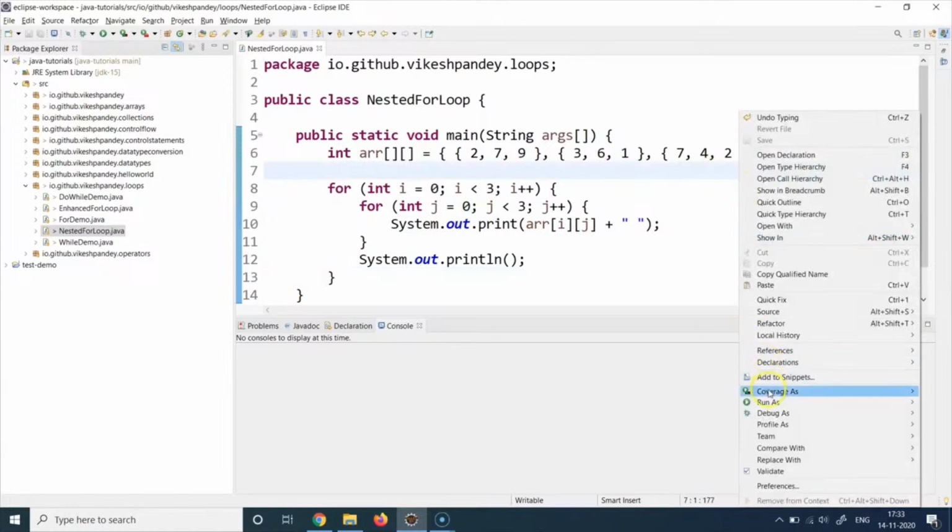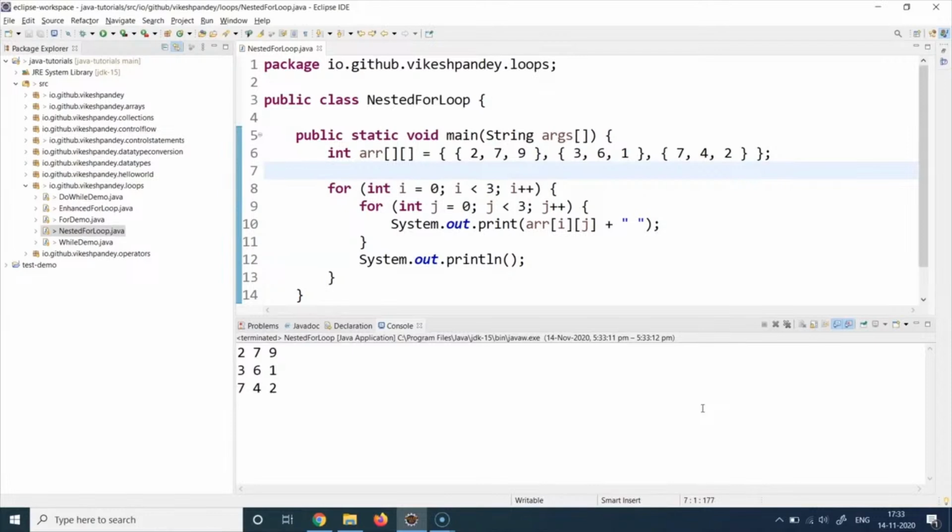So let's run this program and let's see what kind of output we get. So like I said, our target was to print this in a matrix style. And you can see that it is printing in a sort of matrix representation. So the first row gets printed here, then the second row gets printed here, and then the third row gets printed here. If you try to decipher it, it will work exactly the same way as I explained.